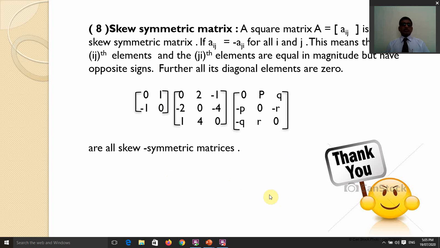So in today's lecture, we studied types of matrix. We learned the zero matrix, the identity matrix, the column matrix, and the skew symmetric matrix. So today we stop here, and let us practice all the examples of types of matrix.